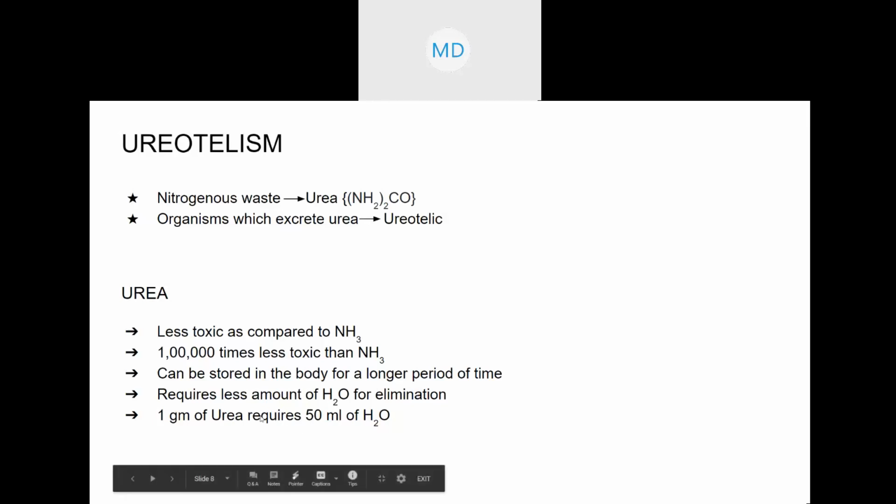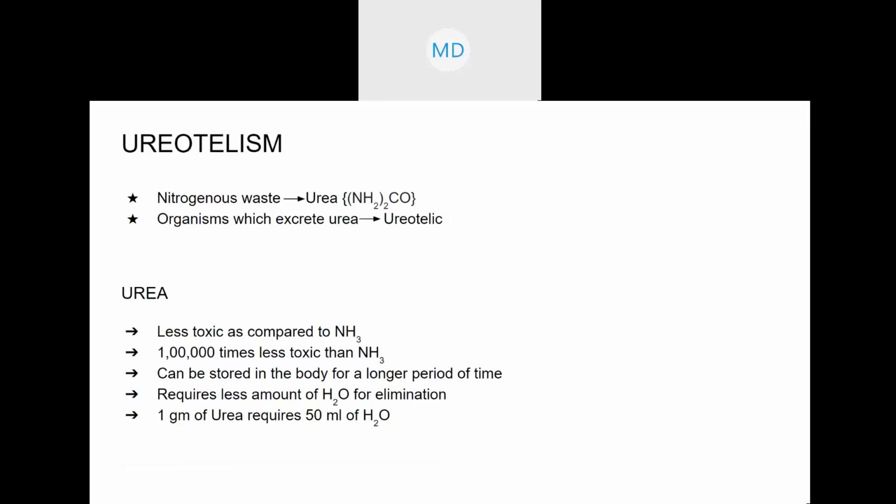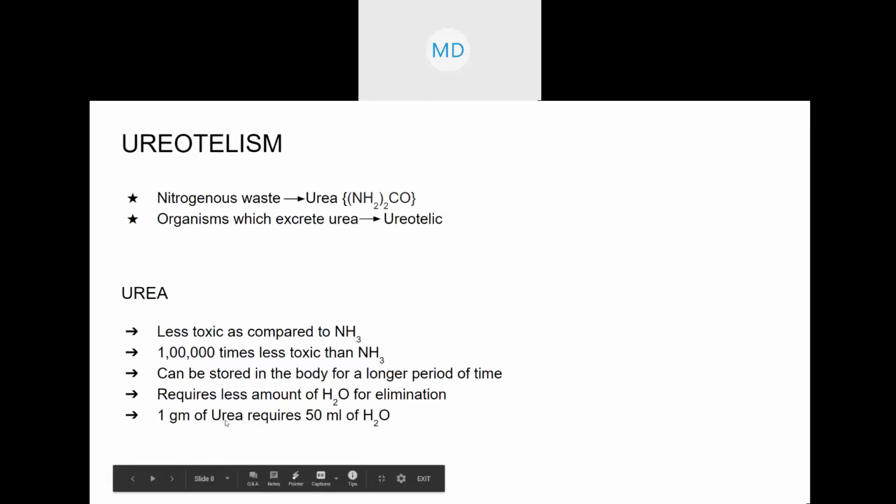So those terrestrial organisms convert ammonia into urea, because urea excretion requires less water. There it was 300 to 500 ml, now it is 50 ml for 1 gram.